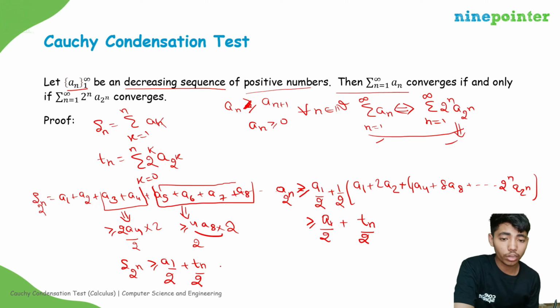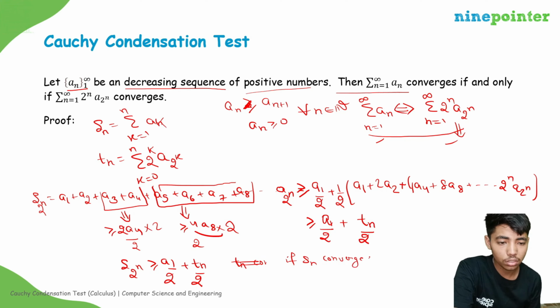So according to this, if S_n converges, it implies S of 2^n converges, which implies T_n converges.